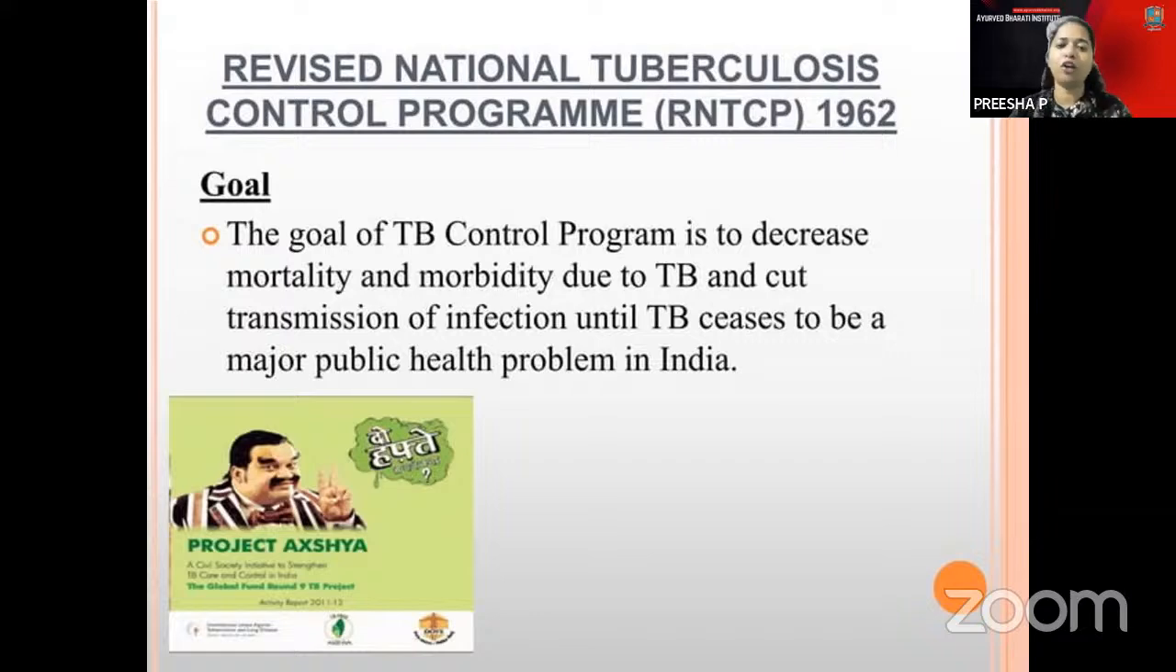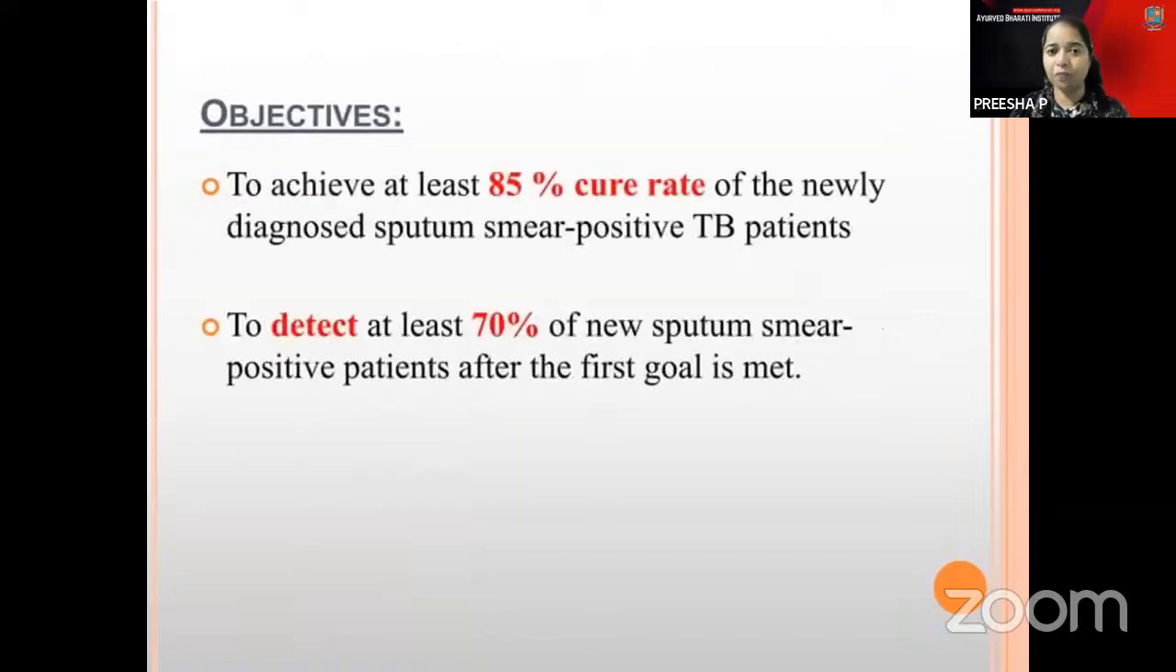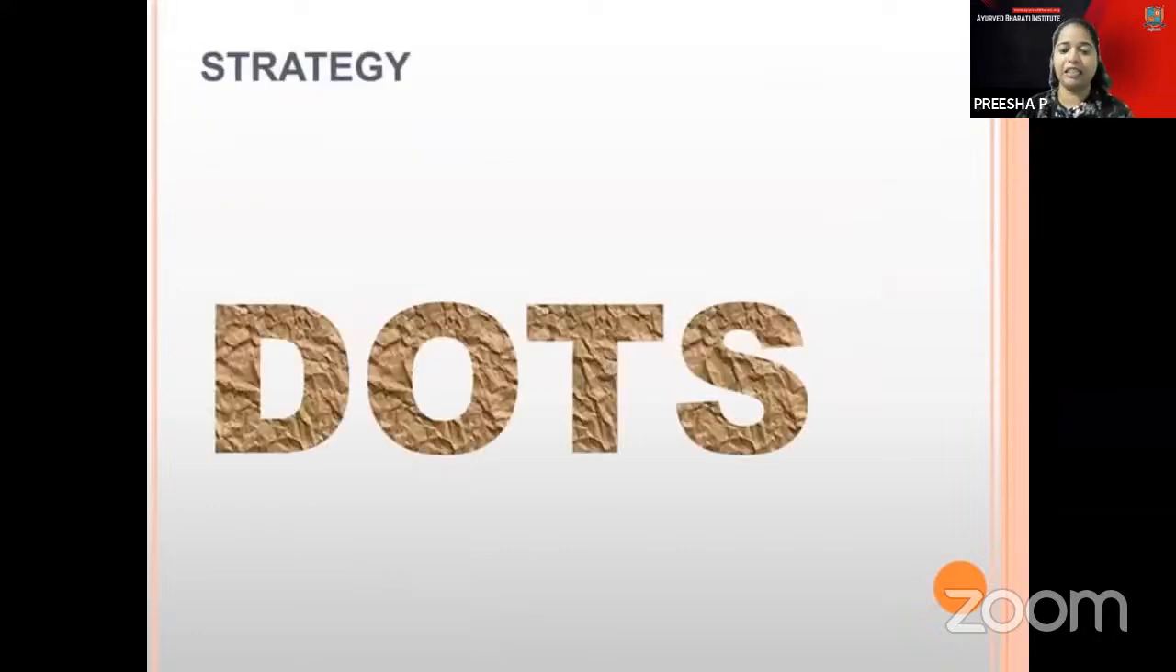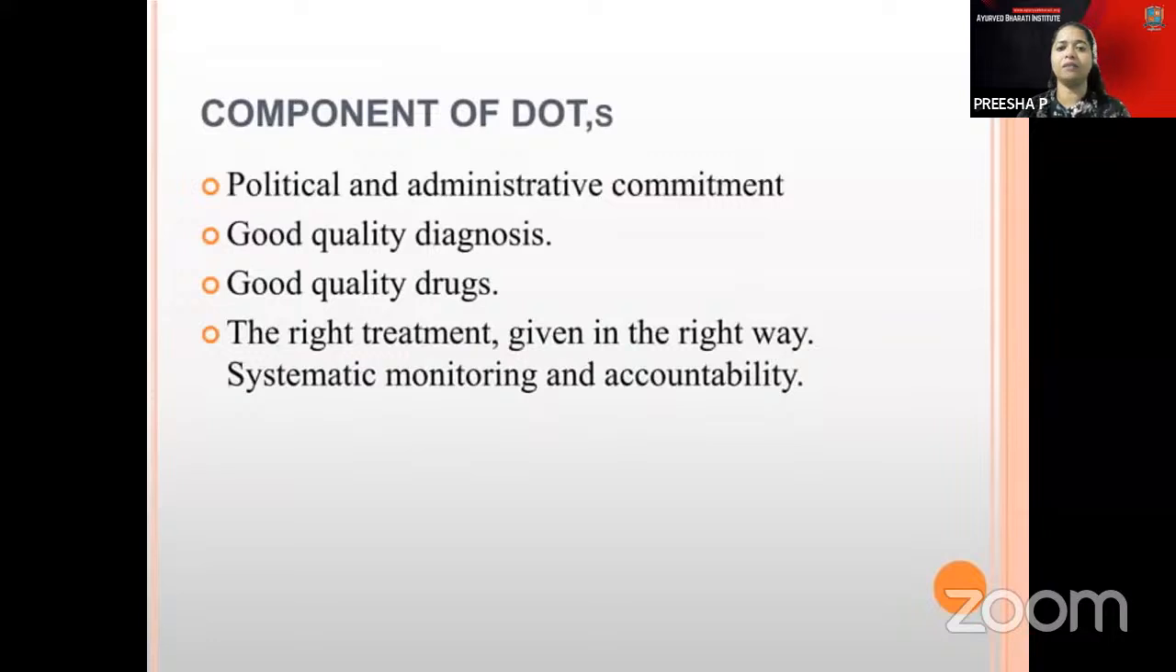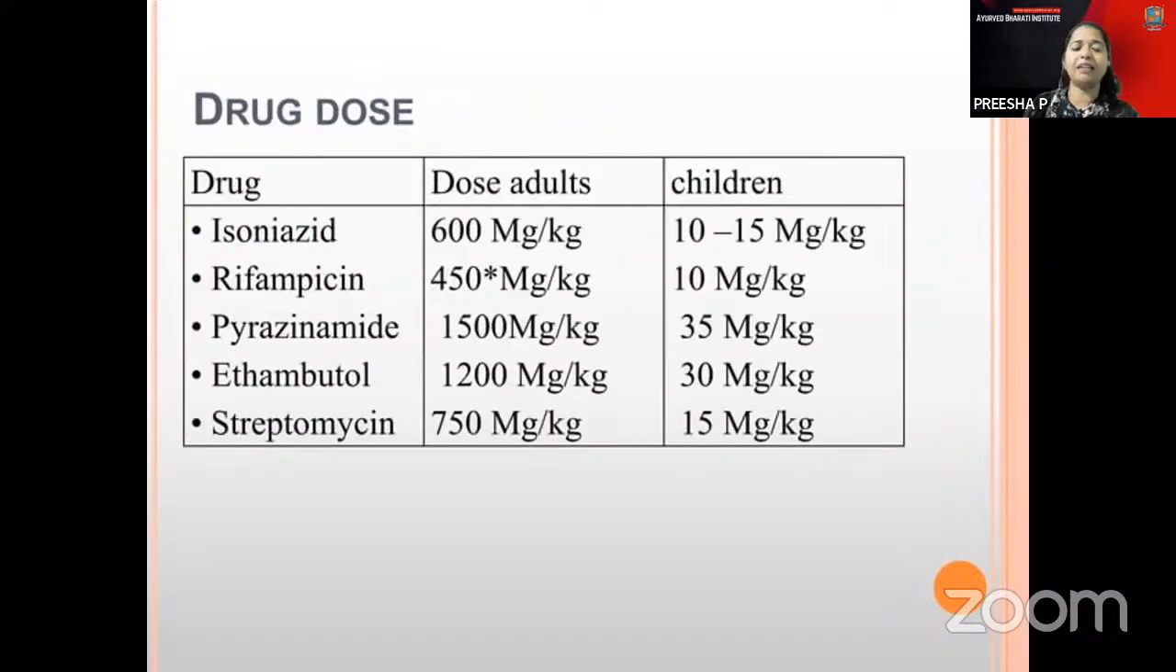The goal of tuberculosis control is to decrease the mortality and morbidity due to tuberculosis and cut the transmission of infection until tuberculosis ceases. The main important objective is an 85% cure rate. You can just tell them 85% cure rate for sputum smear positive TB patients. And this is the strategy for DOTS: good quality drugs and the right treatment.